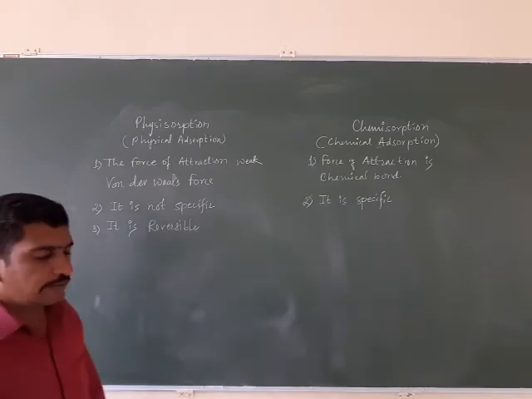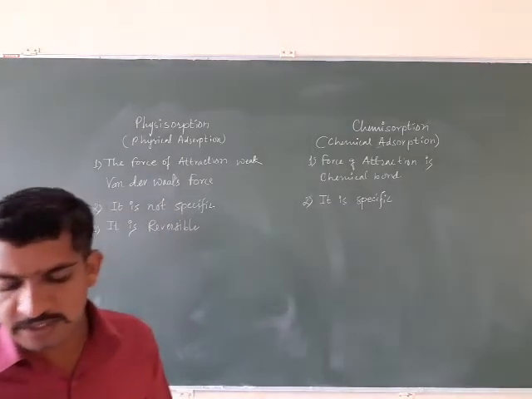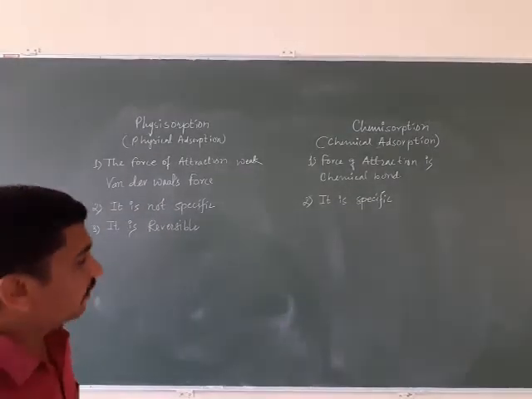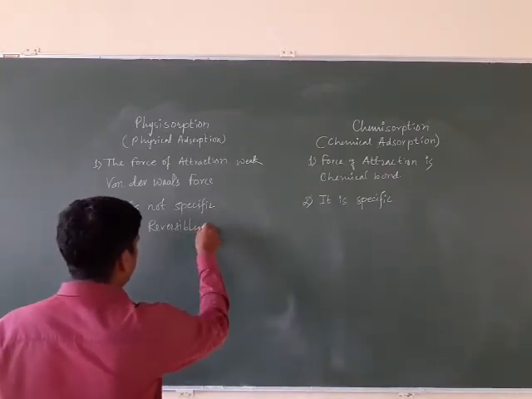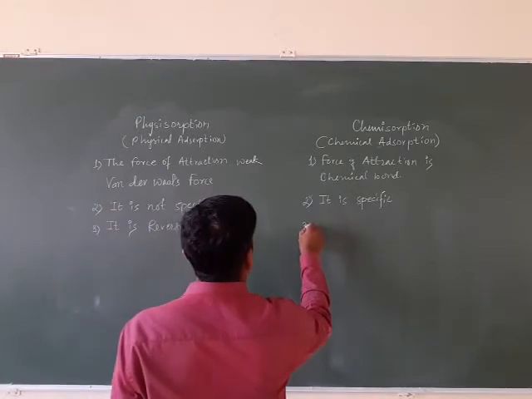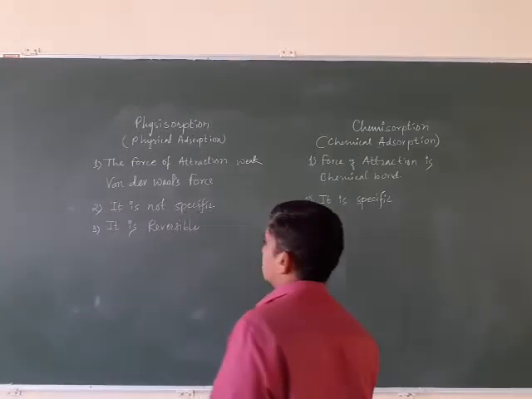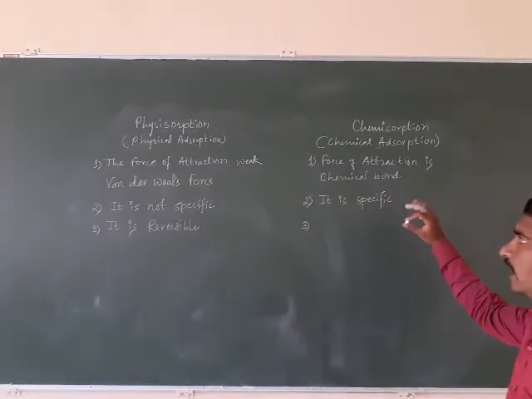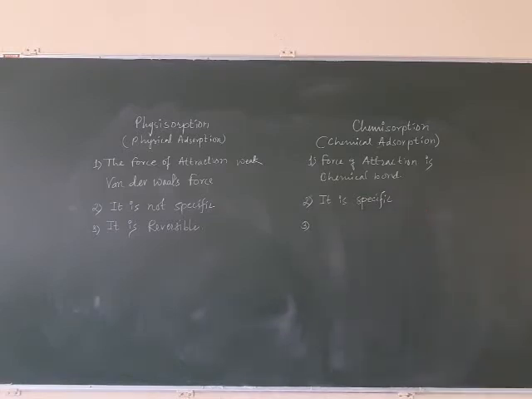Physical adsorption or physisorption is reversible in nature. Third, in case of chemisorption, the attractive forces are chemical bonds.